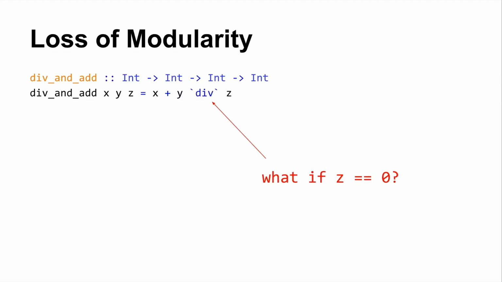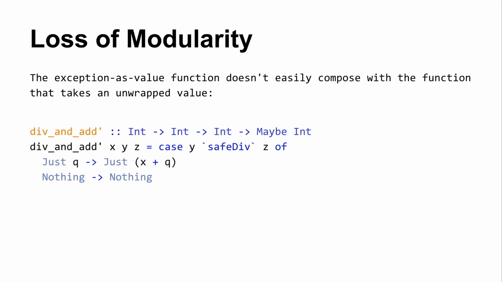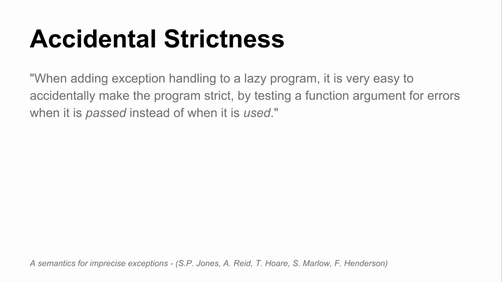And we wonder to ourselves, am I really going to be dividing by 0? Is it really worth the additional characters for this marginal benefit of safety? The other thing they talk about in Semantics for Imprecise Exceptions, which is a spectacular paper and really helped me understand how this stuff works in GHC, is that it becomes very easy to accidentally make your lazy Haskell program strict when the return types of your functions are these types that represent success and failure.